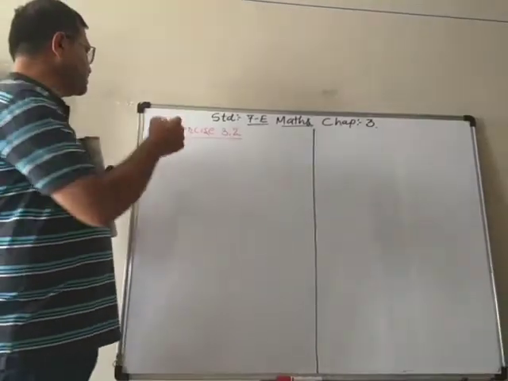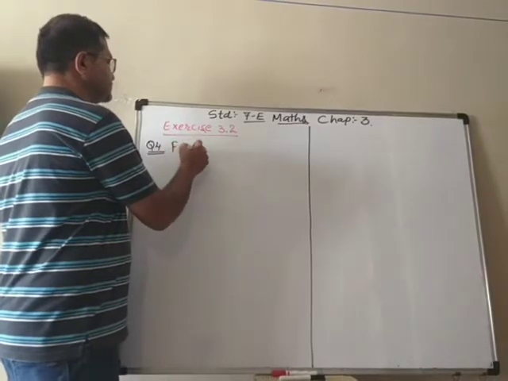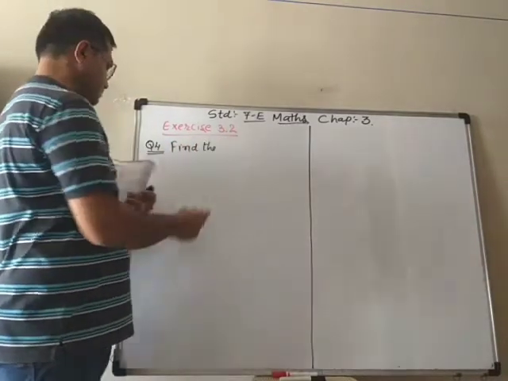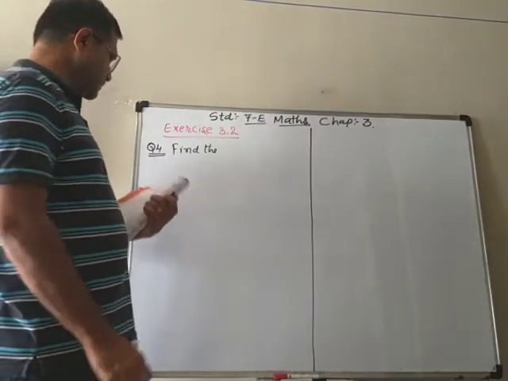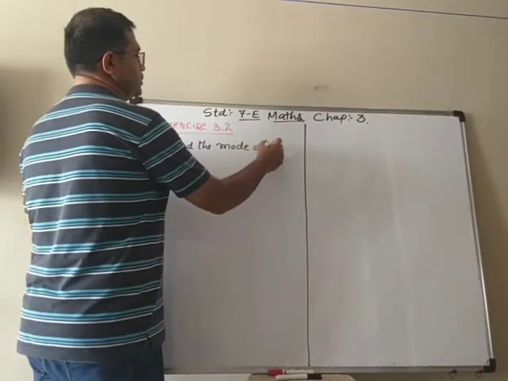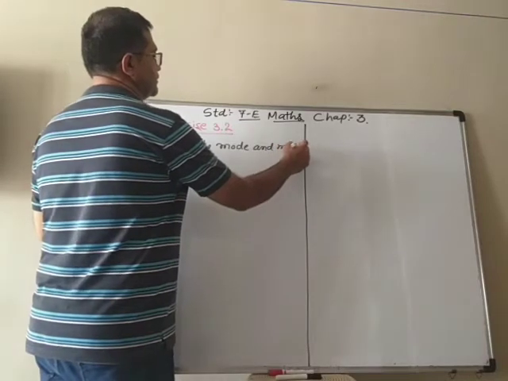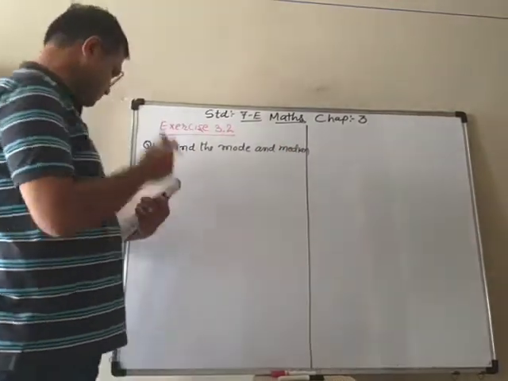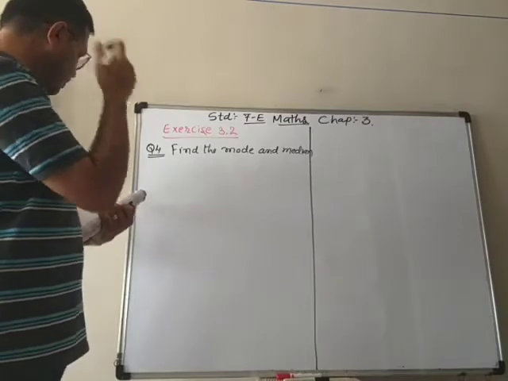Number 4. Find the mode and median of the data.